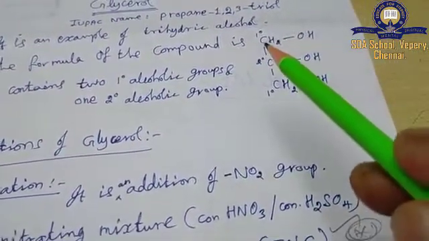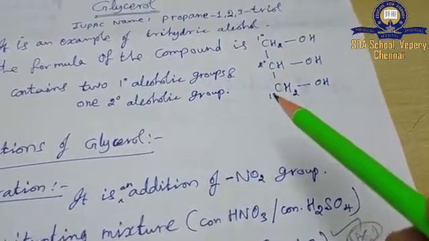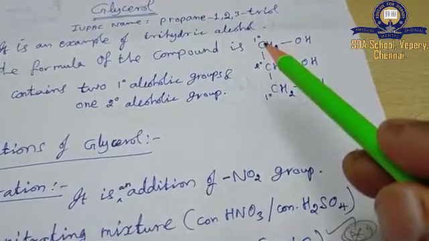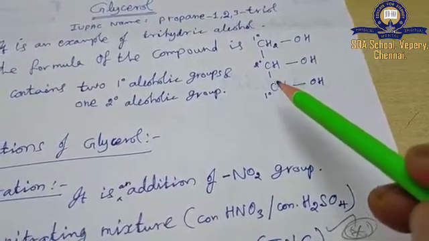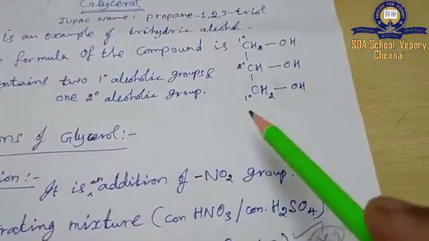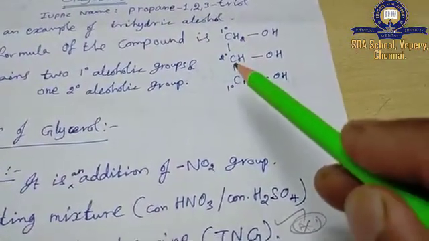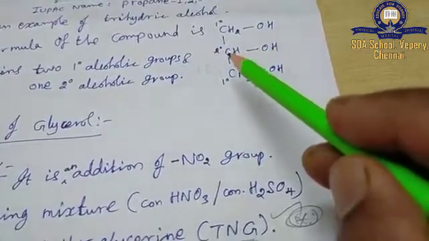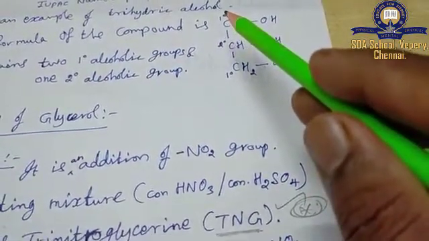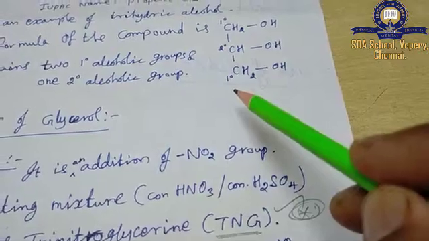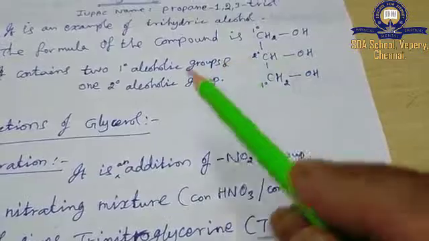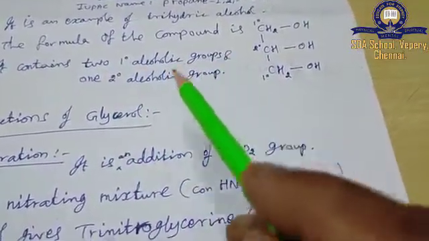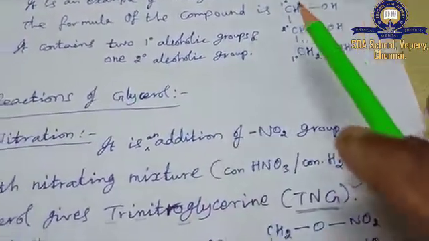That means from this carbon, 1 carbon branch started, so it is a primary carbon. This is another carbon having an OH group with 1 carbon chain initiated, another primary carbon. So 2 primary carbons. From the carbon having the OH group in the middle, 2 carbon branches are initiated, one in this direction and another in that direction, so a secondary carbon. So glycerol has 2 primary alcoholic groups and 1 secondary alcoholic group.